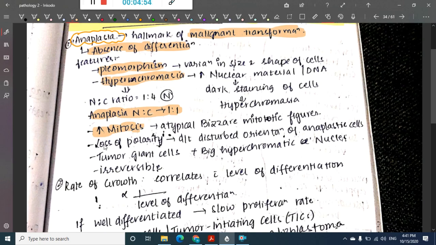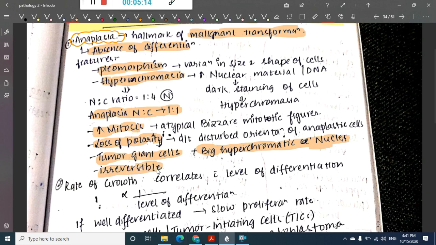Then it has loss of polarity due to disturbed orientation of anaplastic cells. There is presence of tumor giant cells and big hyperchromatic nuclei is also seen. These are irreversible features. So this is about anaplasia.